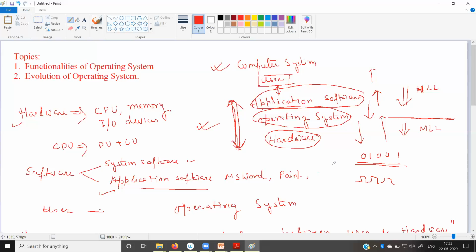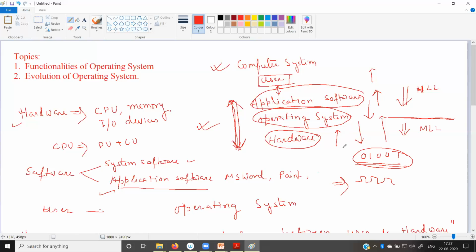Now after performing the action by that hardware device with the help of this signal, it generates some result, and that result in the same 0-1 format is transferred to the operating system.